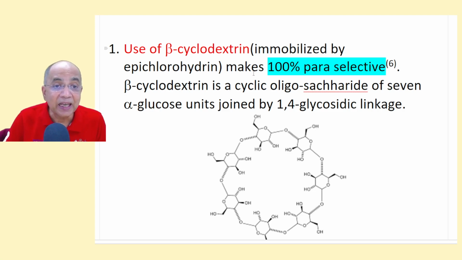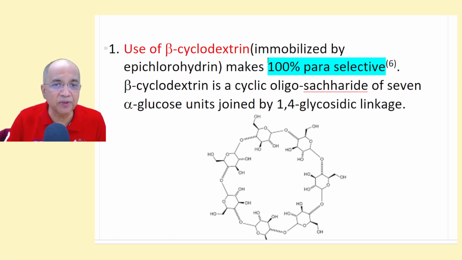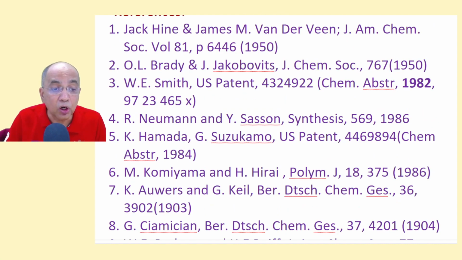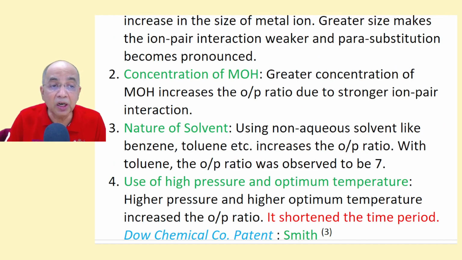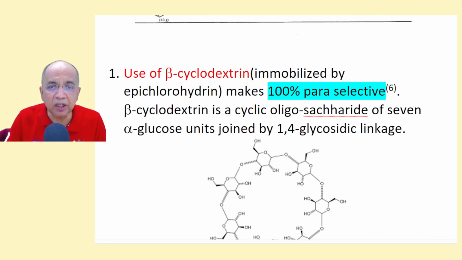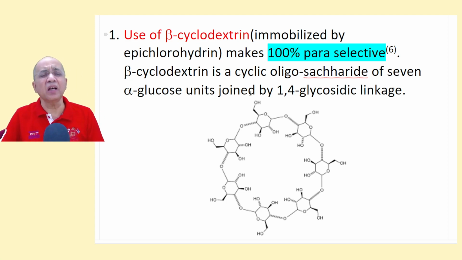This, as a surface active agent, gives 100% para. 100% para. If you are interested, use beta cyclodextrin. And this 6, who is the 6? Komiyama and Hirai, Japanese, they have got 100%. We are almost at the end of our program. 100% para selective by using beta cyclodextrin. After all, what is beta cyclodextrin?